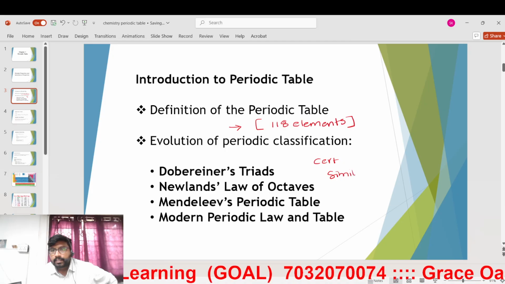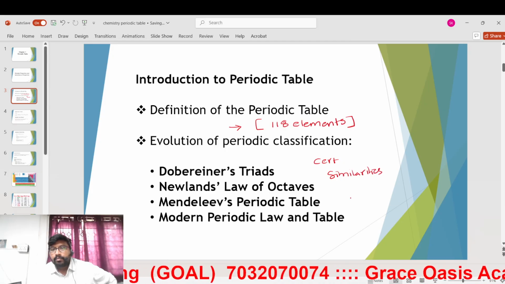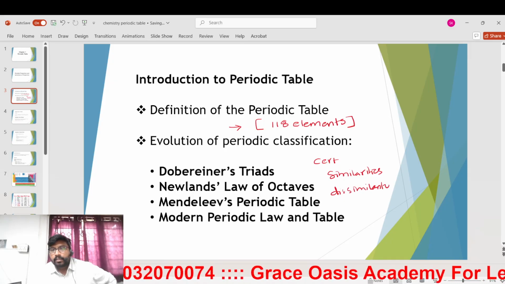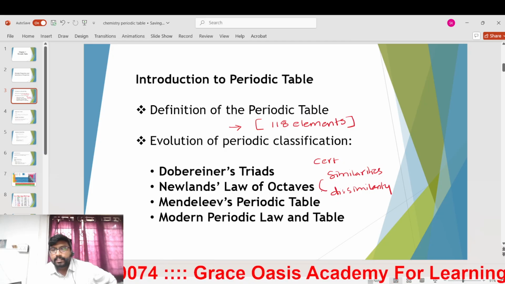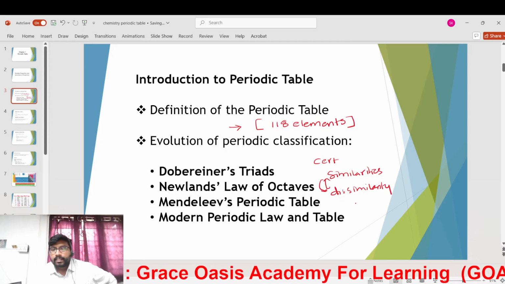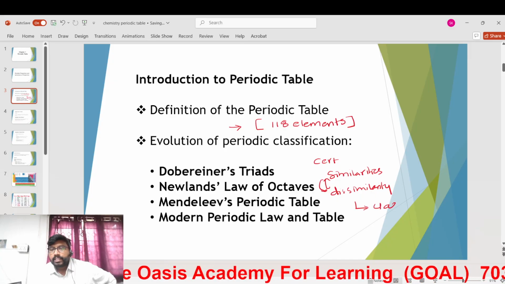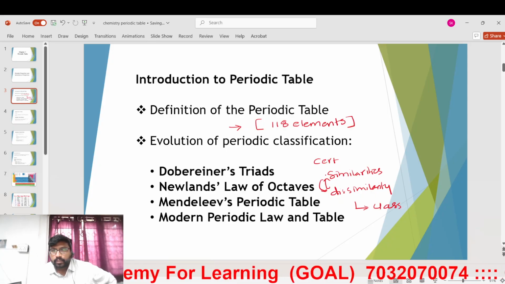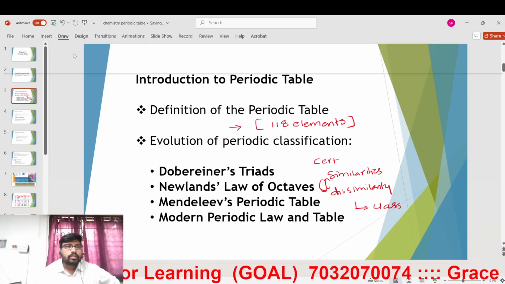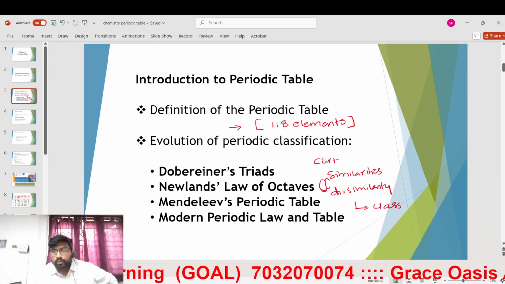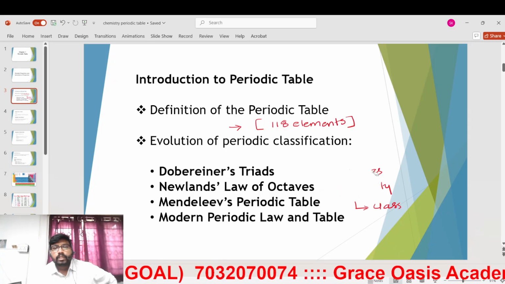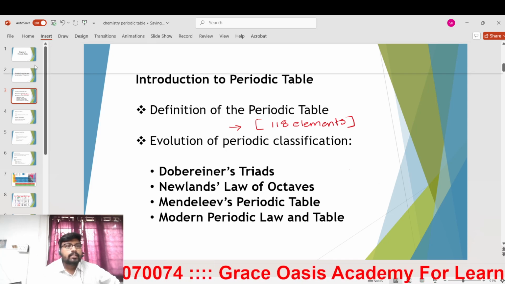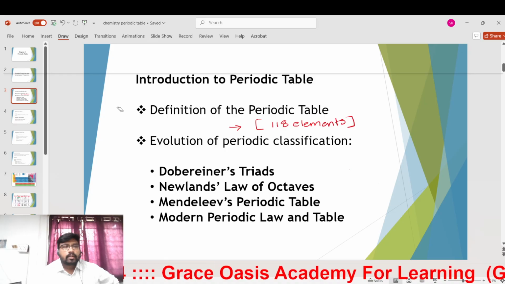There are certain similarities and dissimilarities. An attempt was made to understand the interrelationship between them and to classify which element will fall into which category. This kind of pursuit was done by several people. Notable people who did the classification of the elements are the following: